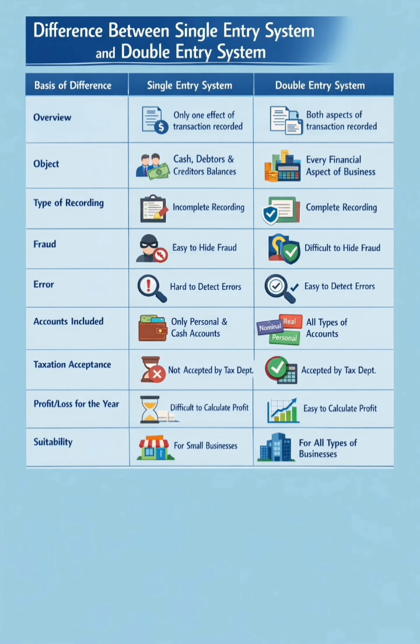On the basis of profit loss for the year. It's difficult to calculate profit under single entry system, whereas it's easy to calculate profit under double entry system. On the basis of suitability. Single entry system is suitable for small businesses, whereas double entry system is suitable for all types of businesses.